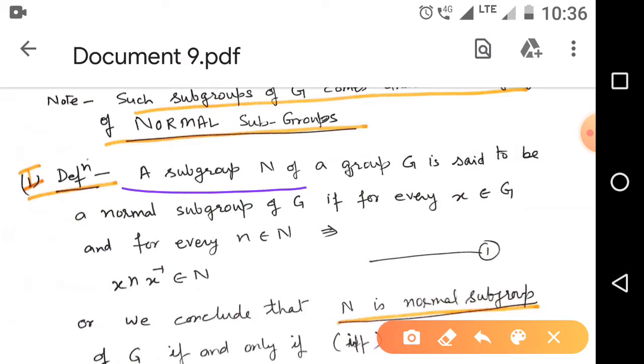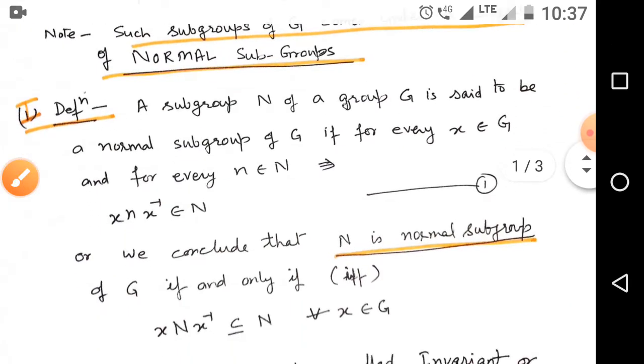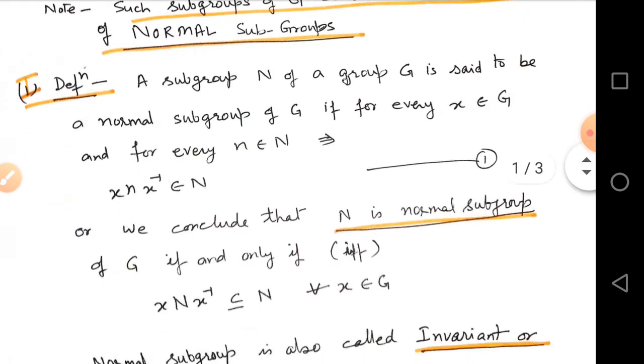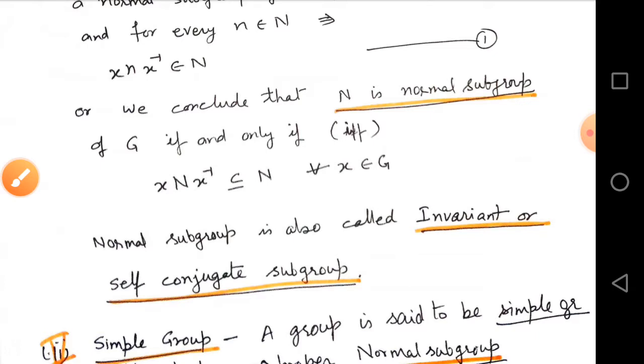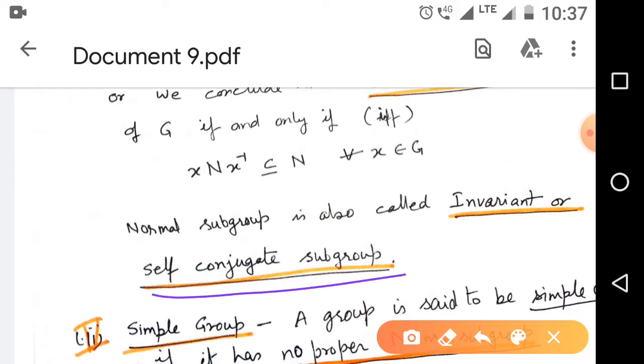A subgroup N of a group G is said to be a normal subgroup of G if for every x belongs to G and for every n belongs to N, x n x inverse belongs to N. Or we conclude that N is a normal subgroup of G if and only if x N x inverse is a subset of N for all x belongs to G. A normal subgroup is also called an invariant or self-conjugate subgroup.